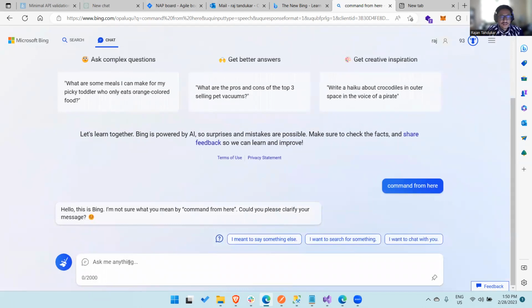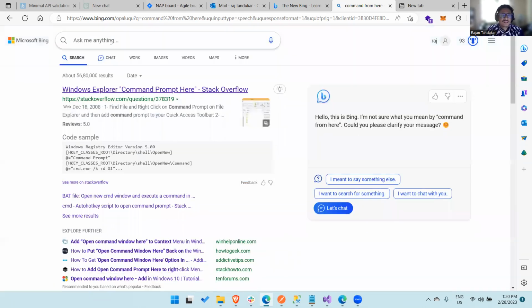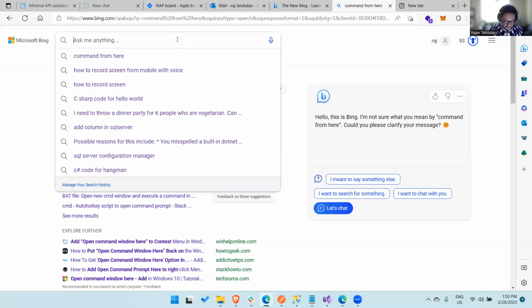If you want to specifically ask only for Bing, then go to this chat section. If you want to ask both Bing and ChatGPT, then just ask something in here. For example, let's convert some SQL into LINQ query, right? Since we are programmers, let's ask that.